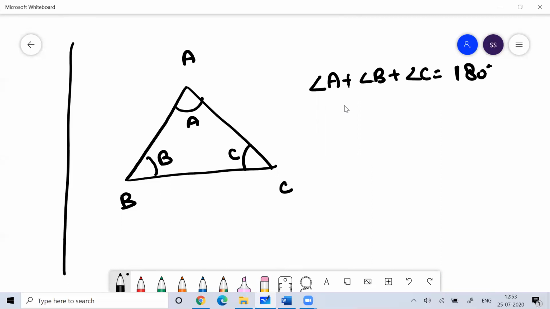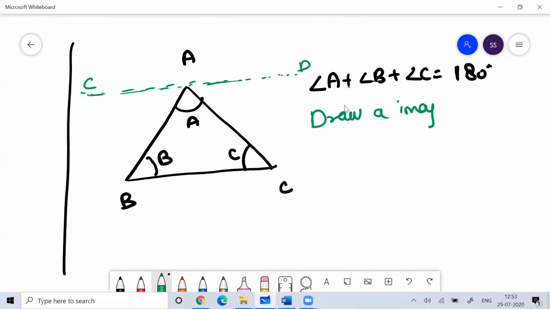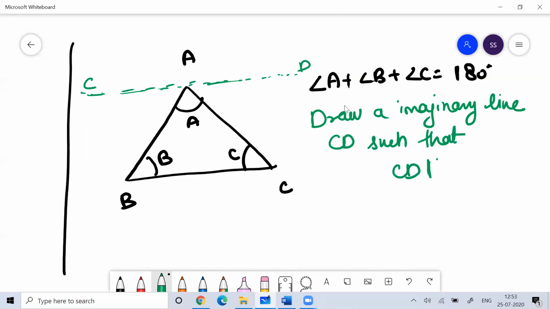Now let's prove this. In order to prove it, let me draw an imaginary line, call it CD, such that CD is parallel to BC.